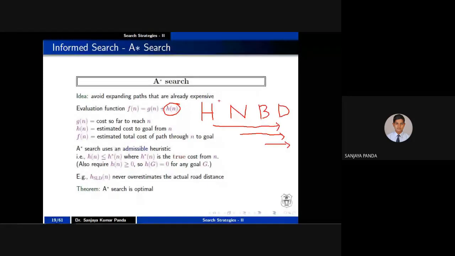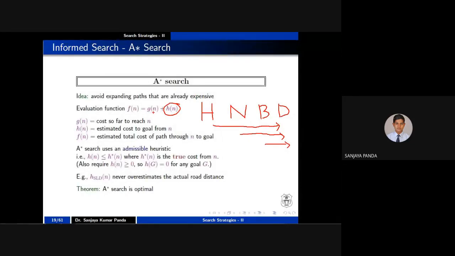But now you have to concentrate on another factor, that is G of n. What is G of n? When you are calculating H of n from Hyderabad to Delhi, obviously the G cost is 0 because you are in the initial state. Your beginning state is Hyderabad. But whenever you reach Nagpur, you are calculating N to D, that is your H of n, but you have to calculate also the cost from N to H. That is your G of n.